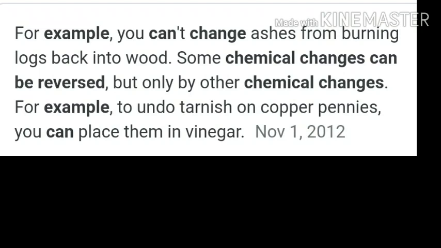So chemical changes can be reversed, but by other chemical changes. That is, if a chemical change has occurred and it had led to tarnishing of the copper coin, then this copper coin now will be dipped in an acid, and this copper, which is a metal, will react with this acid and therefore regain its original color.